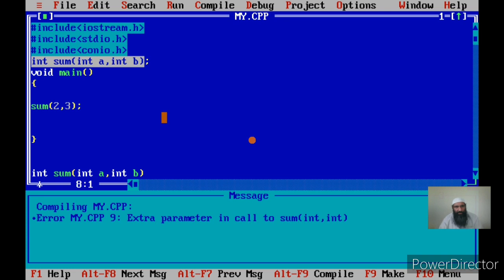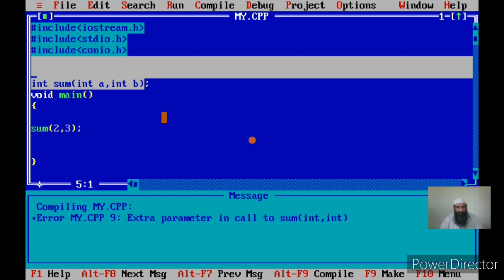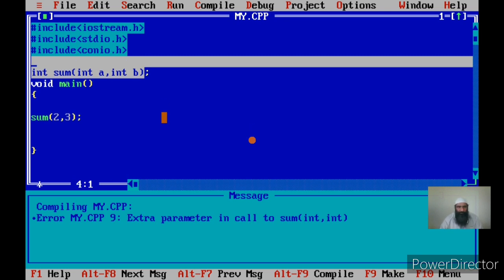It only reported the error that the function should have a prototype. Now this line itself is the prototype that we have given at the top. This prototype is also called a function declaration. Let me declare another function. Say suppose int, I will call this the difference function.